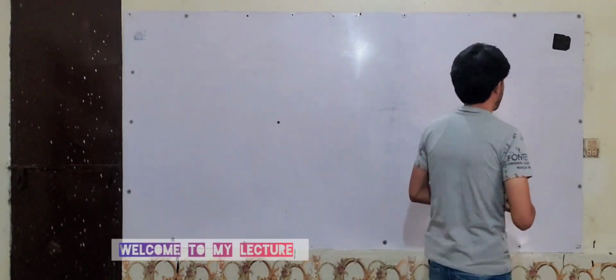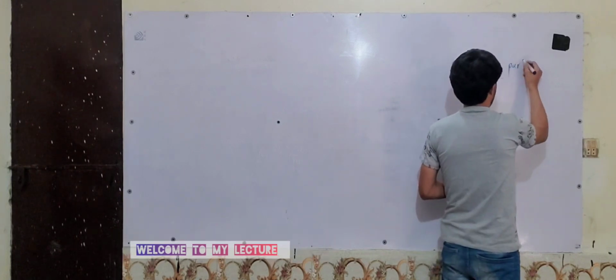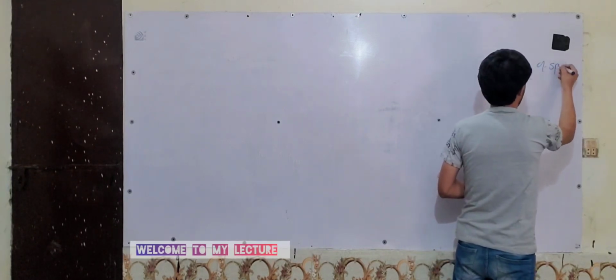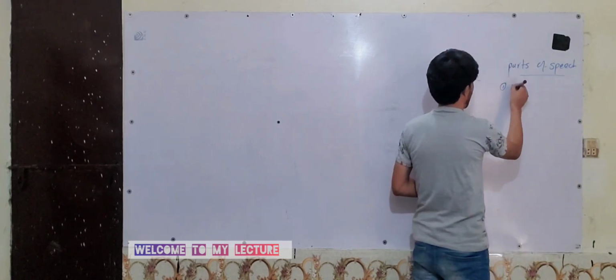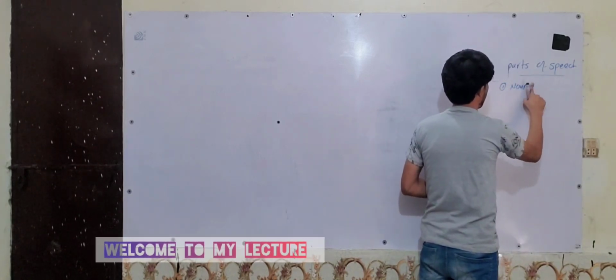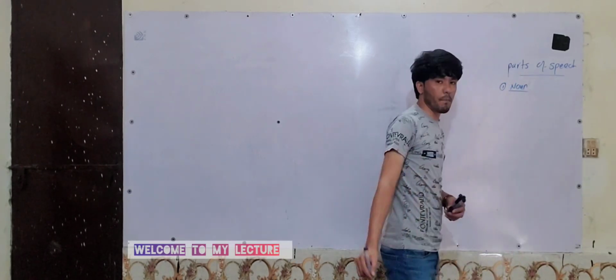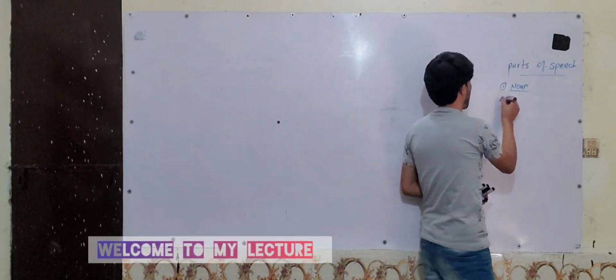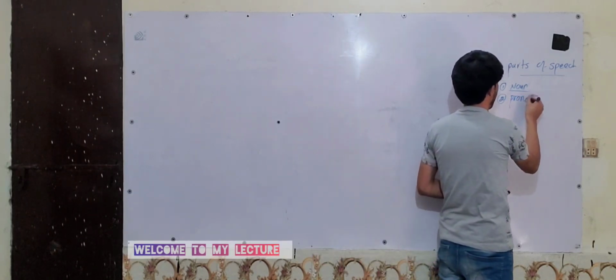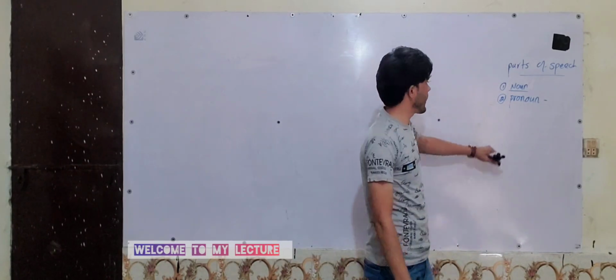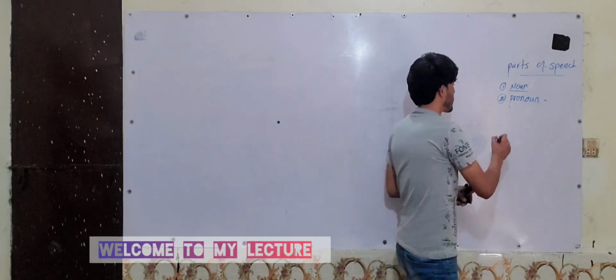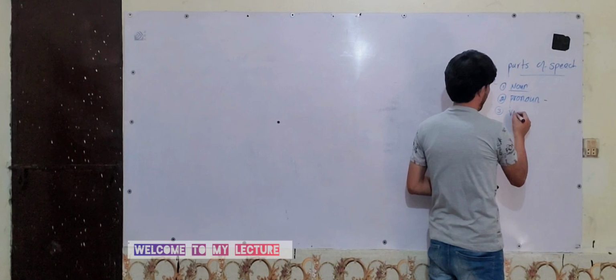As usual, we will discuss parts of speech, and you know about parts of speech, and we have some diverse topics here. The first one is noun, and we already discussed it. The second topic was pronoun, which we also discussed and finished. Today, we'll discuss verbs.